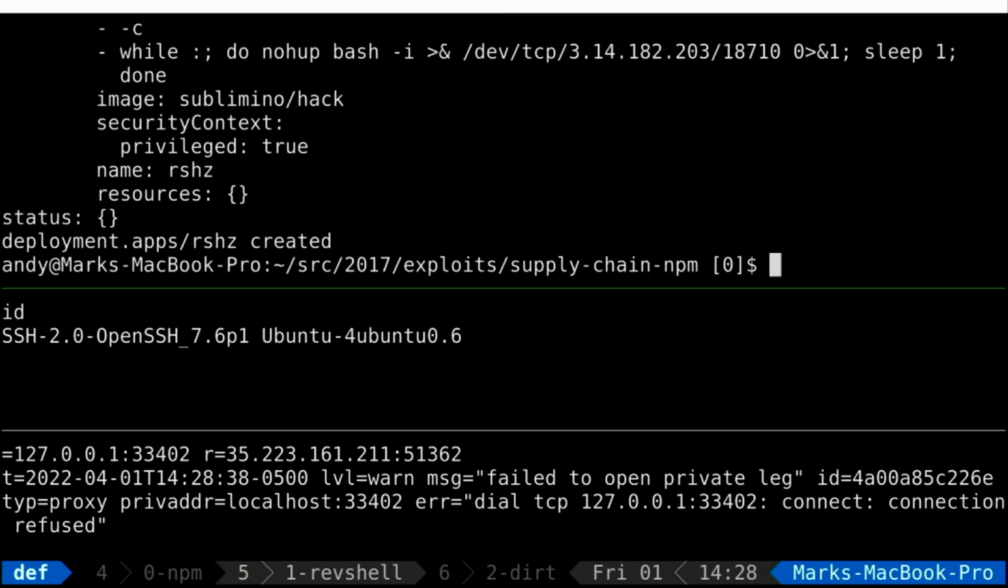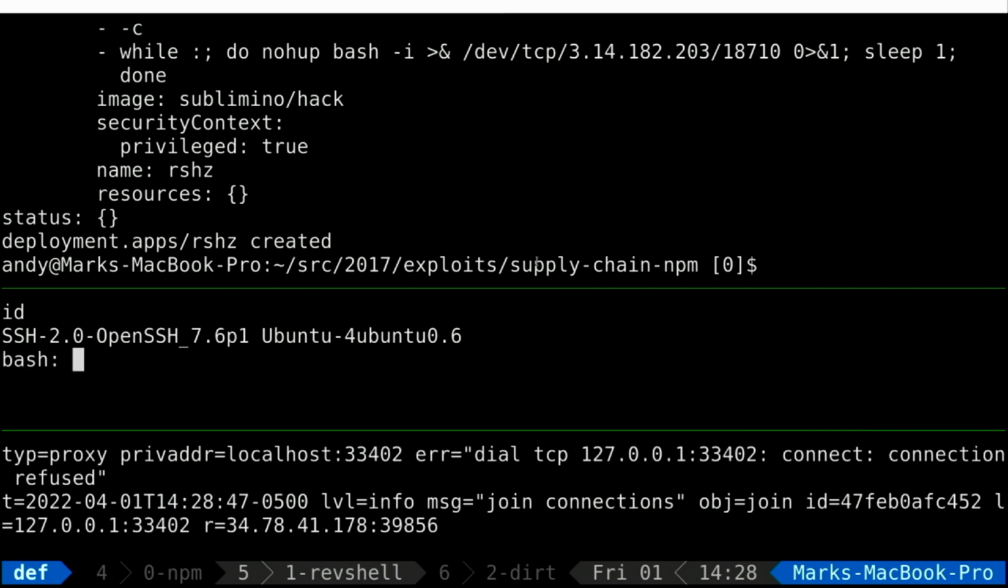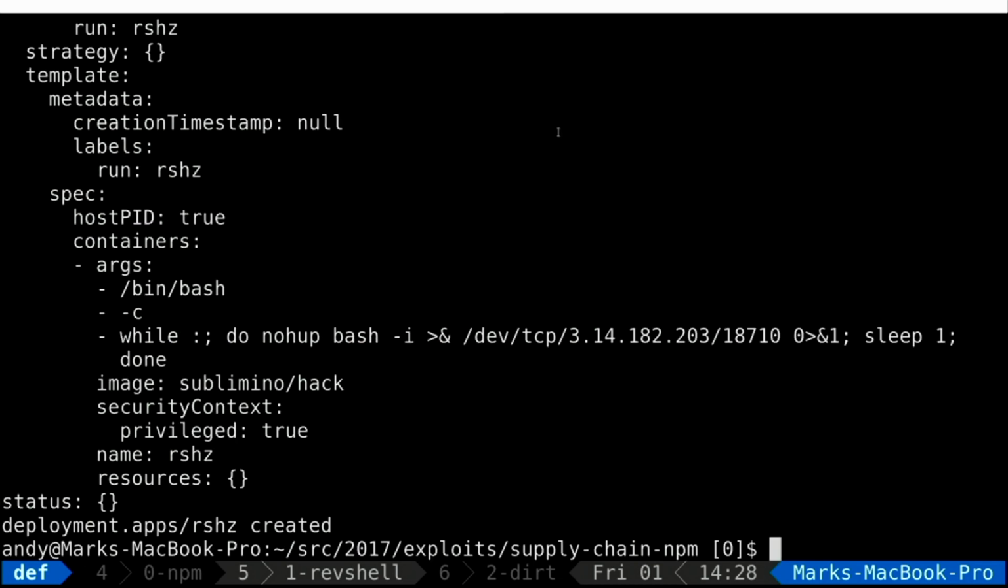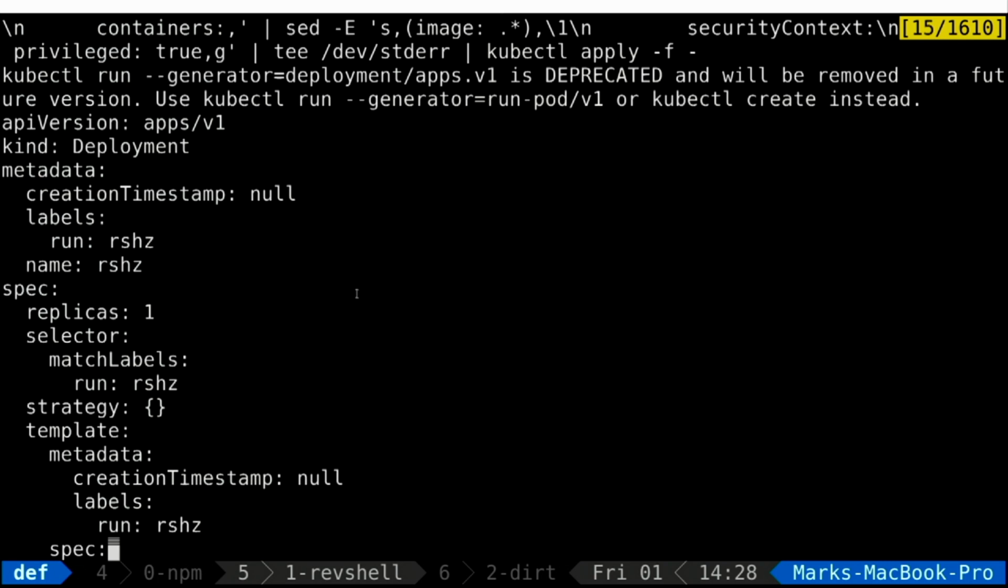Okay, there we go. So that has worked. Someone's tried to connect anyway. Hi, nice to meet you. Okay, there we go. So that's the reverse shell. What's happened here, just to have a look. We are running a Kubernetes deployment. We're calling it reverse shell.